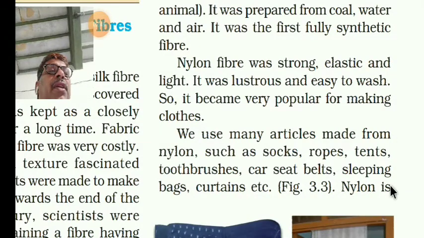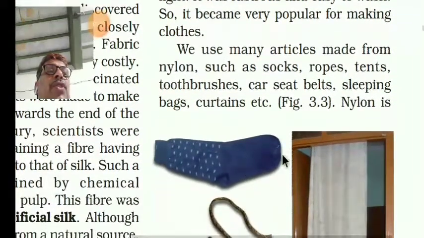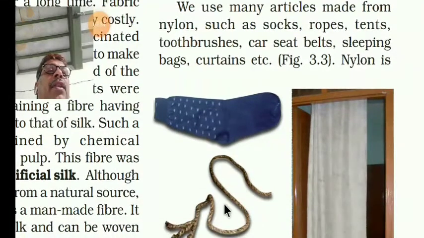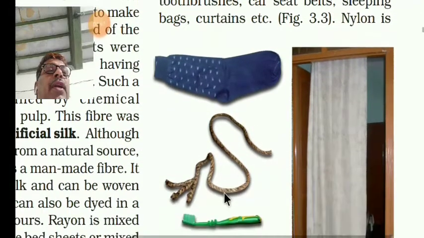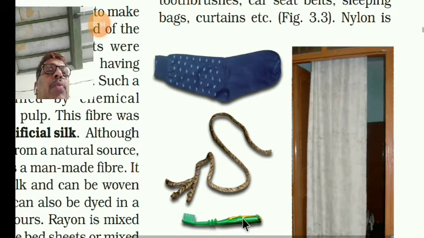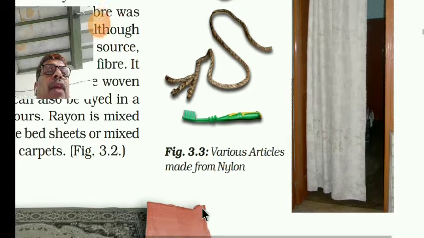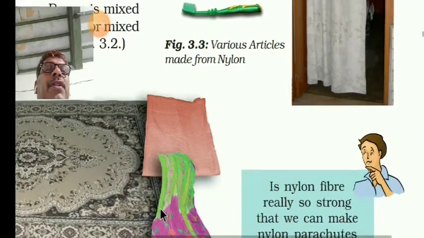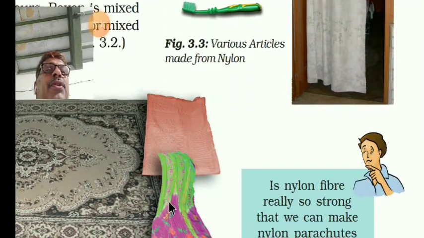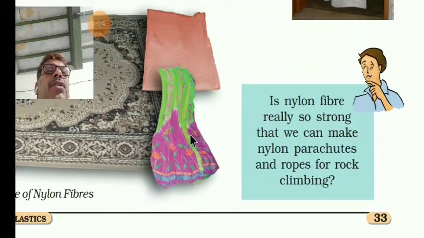See, here they have shown us socks, curtain, then ropes, toothbrushes, then various articles. These are all made from nylon. And this one is what? Carpets. Like this, shown here.